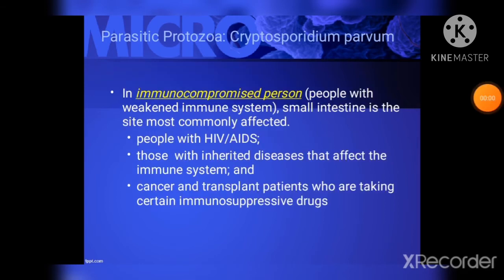In immunocompromised persons or people with weakened immune systems, the small intestine is the site most commonly affected. The Cryptosporidium infections could possibly affect other areas of the digestive tract or the respiratory tract. People with weakened immune systems may develop serious chronic and sometimes fatal illness. Examples of people with weakened immune systems include people with HIV or AIDS, those with inherited diseases that affect the immune system, and cancer and transplant patients who are taking certain immunosuppressive drugs.